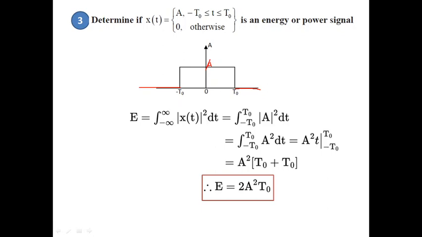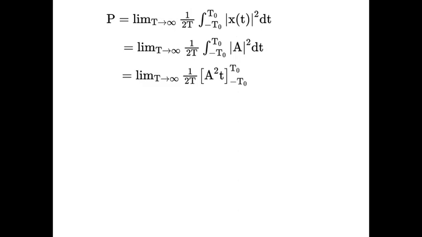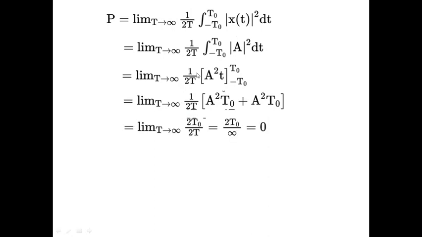Still, you need to find the power. Power is equal to the limit as T tends to infinity of 1 by 2T times the integral from minus t naught to t naught of modulus of x of t the whole squared dt. So 1 by 2T, integral of A squared dt. Proceed the same way. Do not substitute T tends to infinity until you simplify this continuously. So A squared t naught plus A squared t naught, you'll be getting 2A squared T naught.